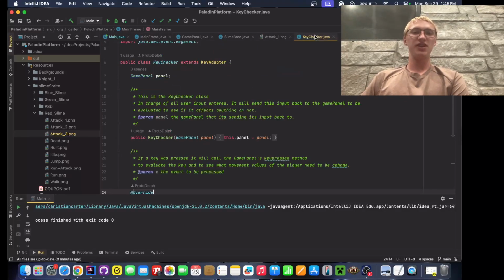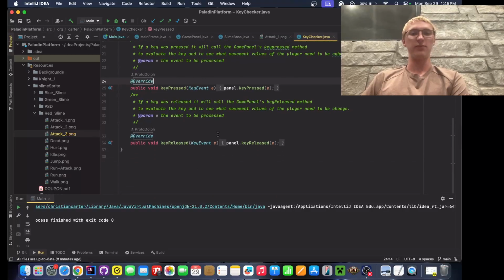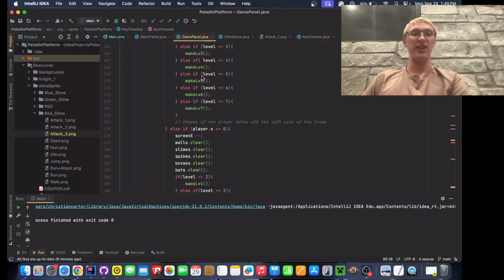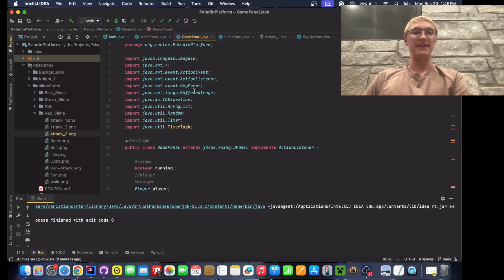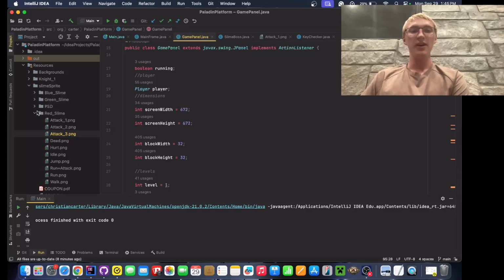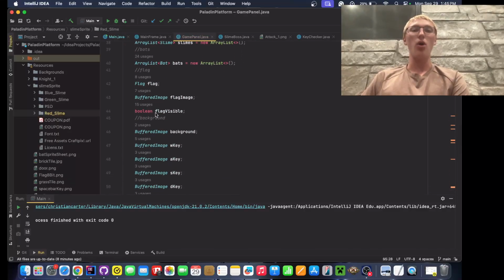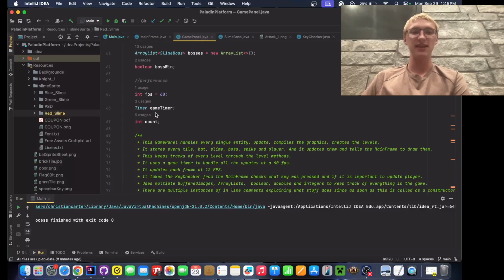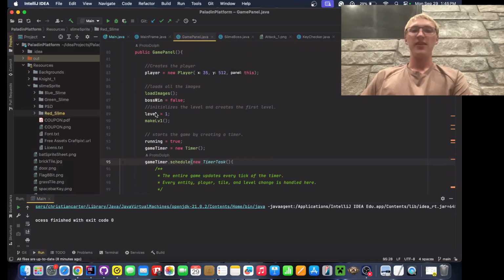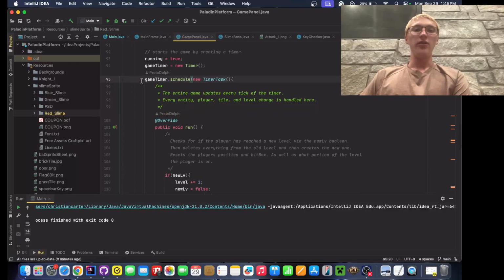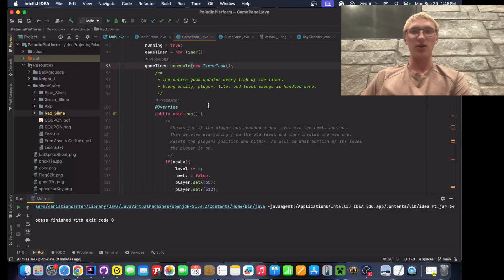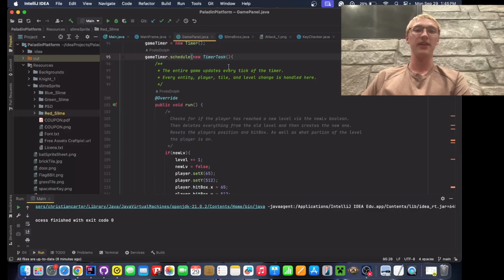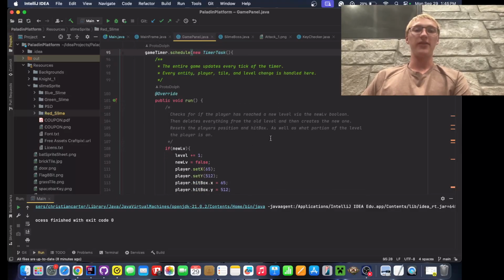Our key checker is just doing our key input, if it's key press, key release, and so on, and then returns it to our game panel that we create here. Now our game panel is in charge of the entire game: all the entities, the player, the level creation, the tiles, the spikes, the slimes, bats, bosses, figuring out a new level, all the updates, getting the animation running, and drawing everything. It's all controlled by this game panel through this timer.schedule new timer task. This runs everything.